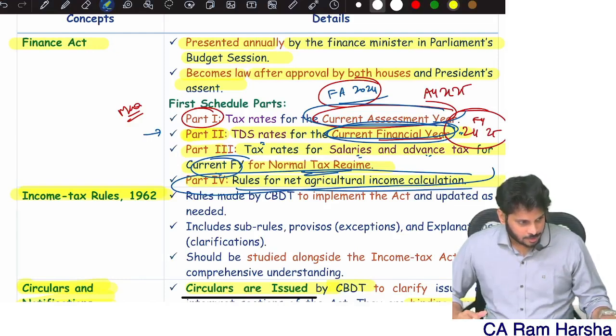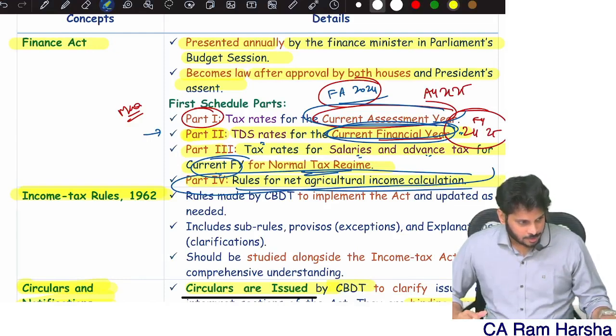Now another example. My total income is 7 lakhs. The only special income I have is lottery income, which is 5 lakhs. And I am a super senior citizen. Now let me compute tax. Total income, special income, normal income. Special income is the lottery, 5 lakhs. Normal income is 2 lakhs, on a balancing figure.